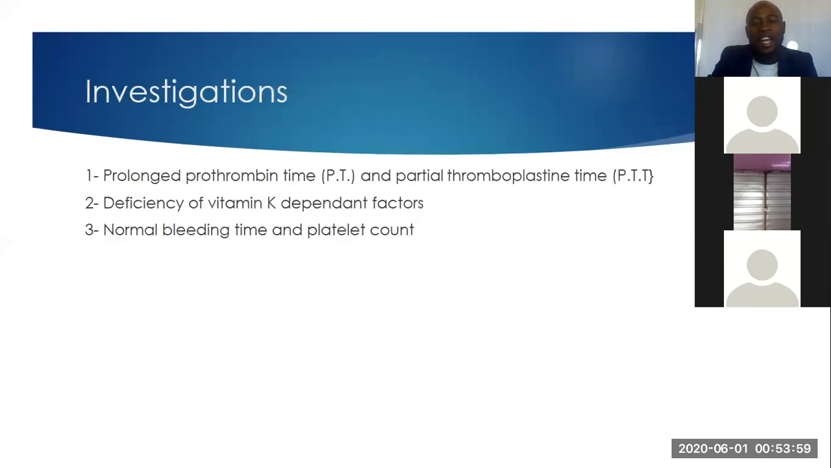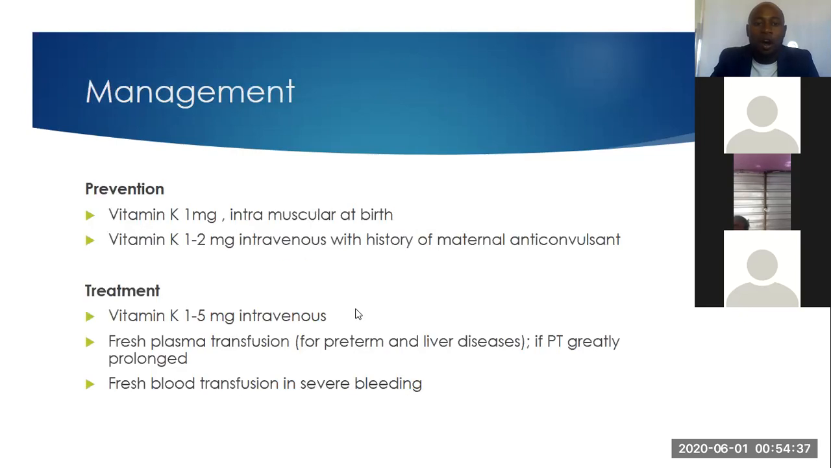So what investigation are you going to do for you to really make a diagnosis to say we are dealing with hemorrhagic conditions of these infants? We'll do what we call the prolonged prothrombin time, PT. Okay? We can also do the partial thromboplastin time, which is PTT. Okay? We can also look at deficiency of vitamin K dependent factors. It is important, when you do a full blood count also, to look at the platelets of this infant.